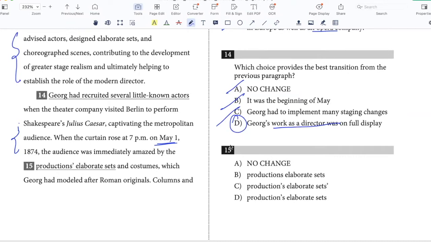The audience was immediately amazed by the production's elaborate sets and costumes. So here I need to use the possessive for production, but it has to be the singular possessive, right?